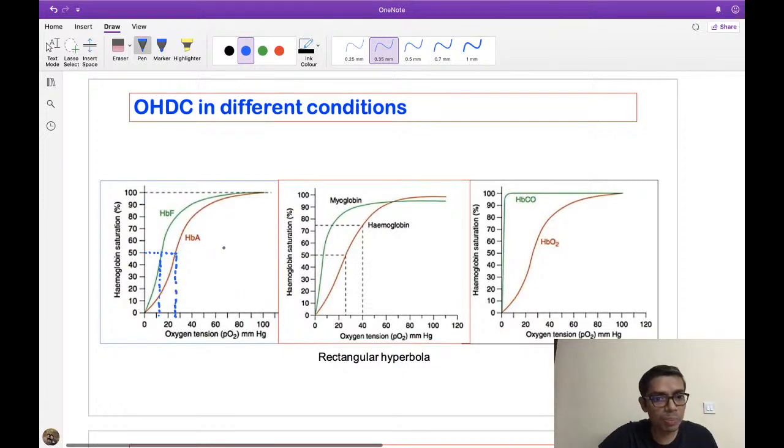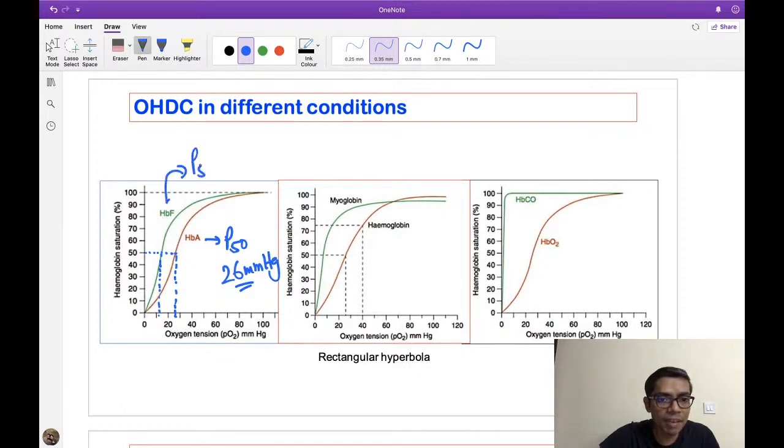Now please remember, the P50 of adult hemoglobin is generally 26 millimeter of mercury. That means 50% saturation requires 26 millimeter of mercury pressure. But in case of fetal hemoglobin, the P50 value is only 19 millimeter of mercury. That means the value is less because of the left shift. So only 19 millimeter of mercury pressure is required for 50% saturation.